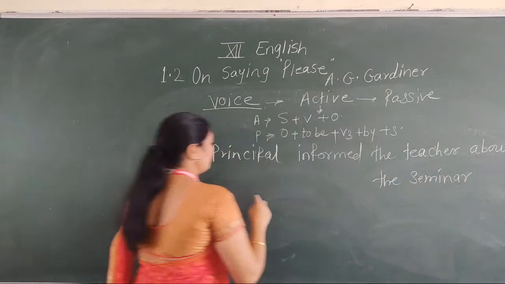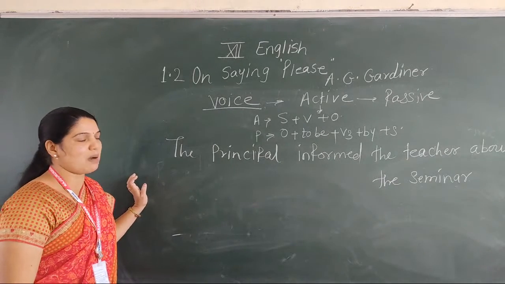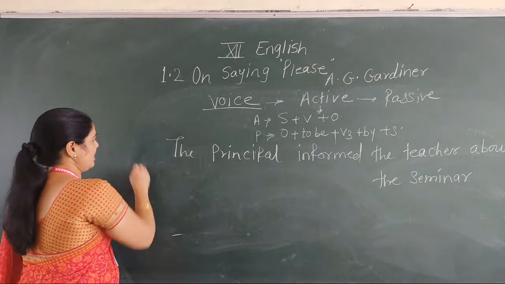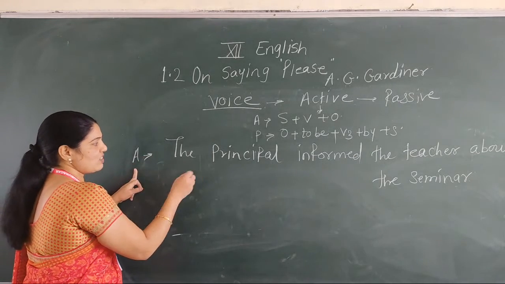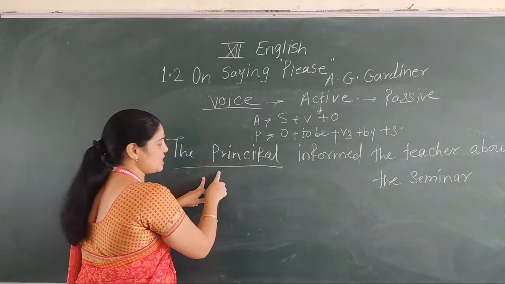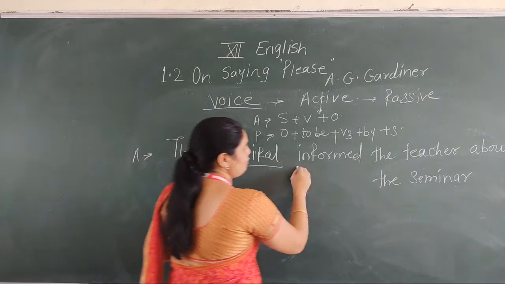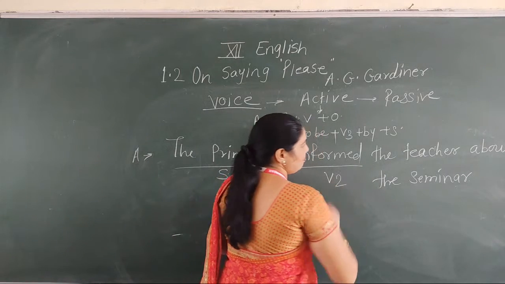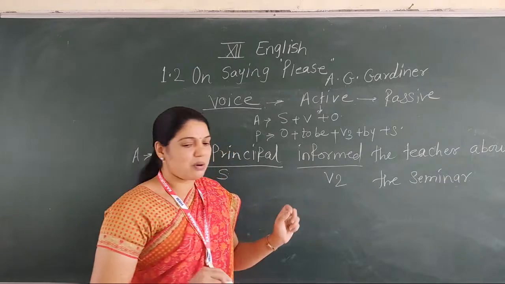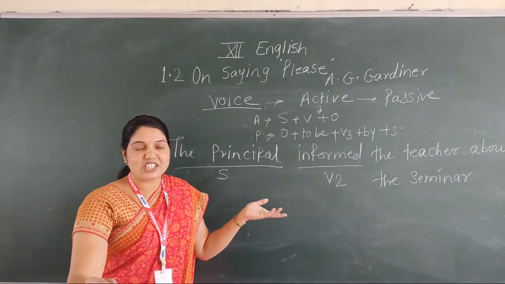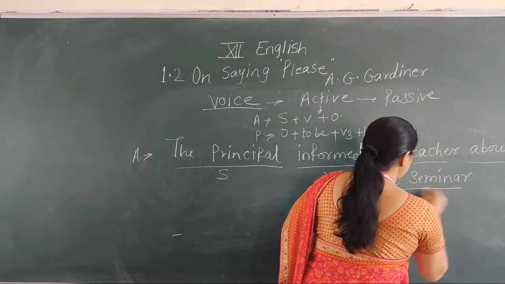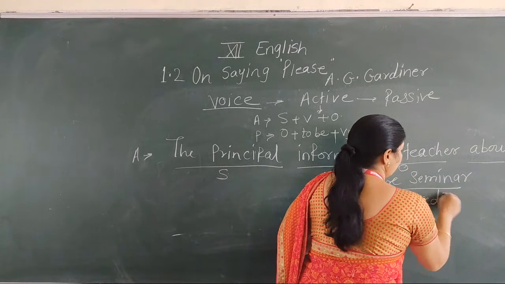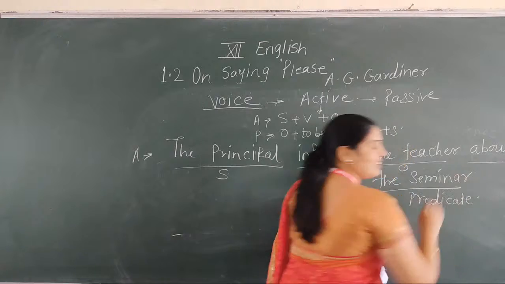Now here, the principal informed the teacher about the seminar. This sentence is in active voice. Why? Because it's simple: the principal subject, informed V2, the teacher object, and about the seminar predicate. Predicate means the remaining part of the sentence.